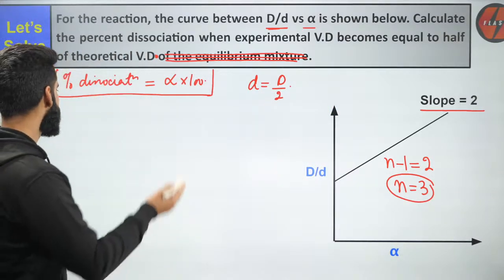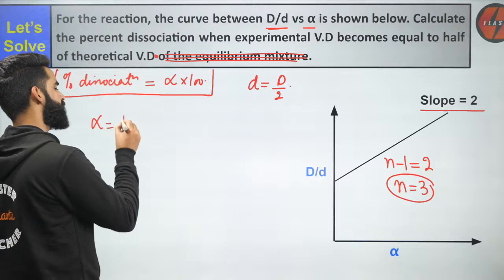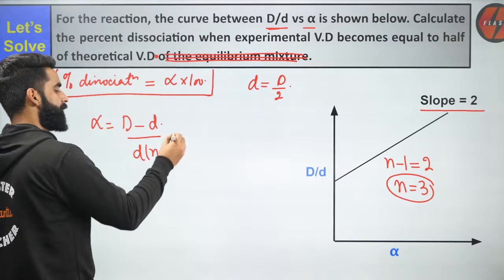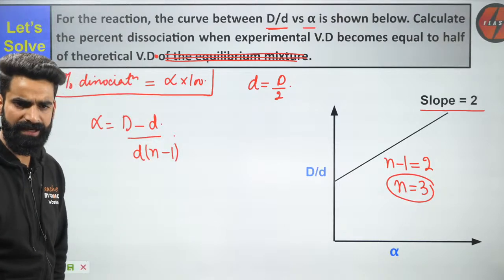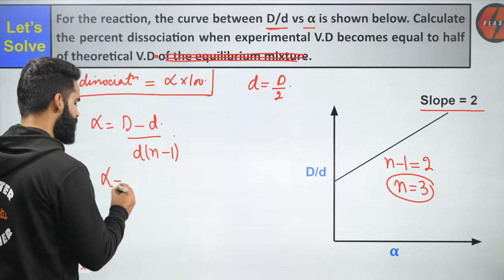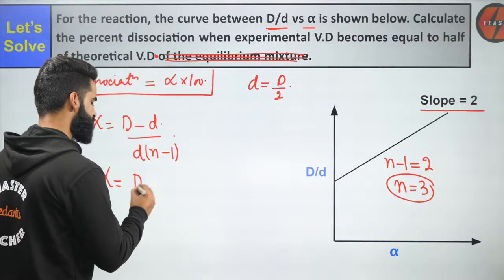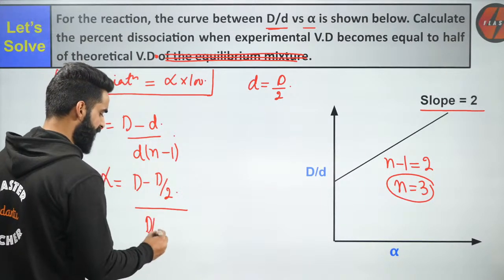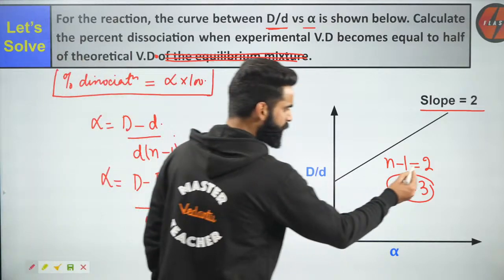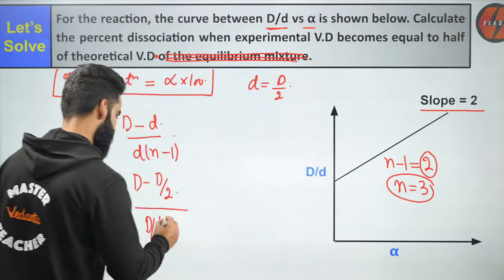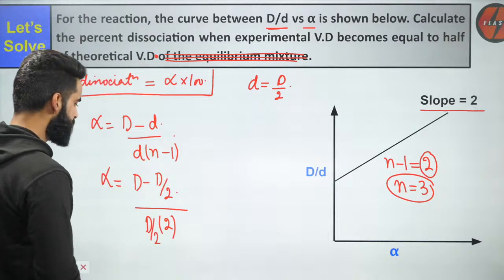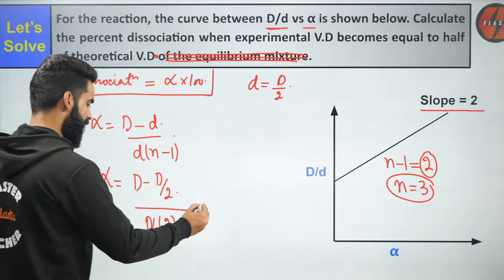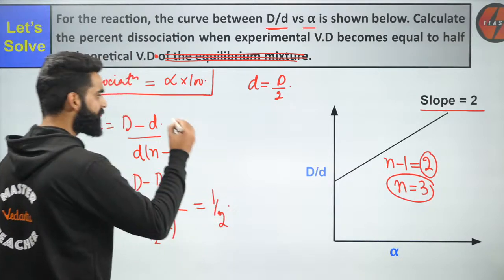Now people, can I use the simple formula? Alpha is equal to capital D minus small d divided by small d multiplied by n minus 1. Yes, I can do that. So alpha will be equal to capital D, which I'm keeping as such, minus small d, which is capital D divided by 2, divided by small d, which is capital D divided by 2, multiplied by n minus 1, which we got to know as 2. So D minus D by 2 is D by 2, and D by 2 got cancelled. So the alpha value we got as 1 by 2.